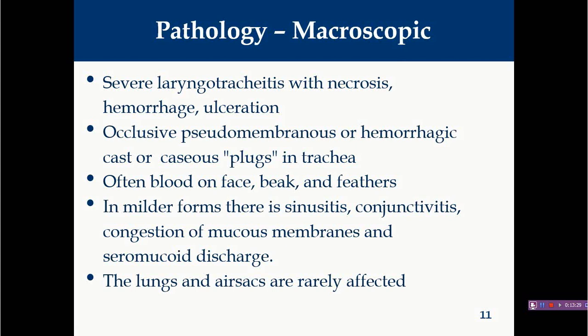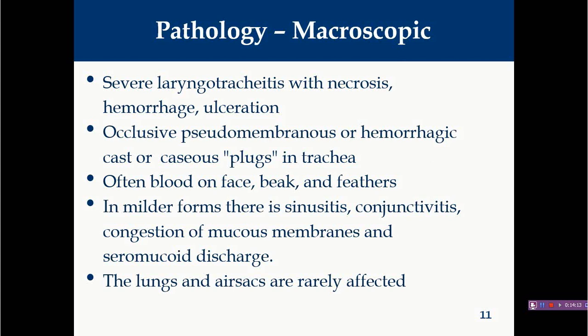Generally you will find necrosis, and these necrotic cells will get sloughed into the lumen of the trachea and nasal cavity, with severe infiltration of inflammatory cells at the sites. You will find accumulations of infectious material, fibrin exudation, and necrotic cells, all mixed with each other, and they will form a fibrinonecrotic diphtheric membrane inside the tracheal lumen. So you will find necrosis, hemorrhage, and ulcerations. Generally you will find an occlusive pseudomembranous or hemorrhagic cast or caseous plug in the trachea.